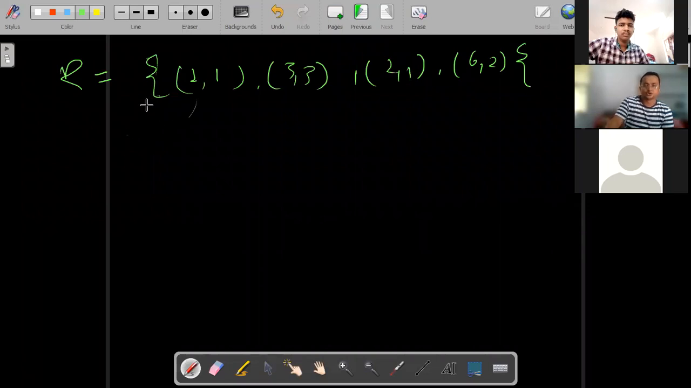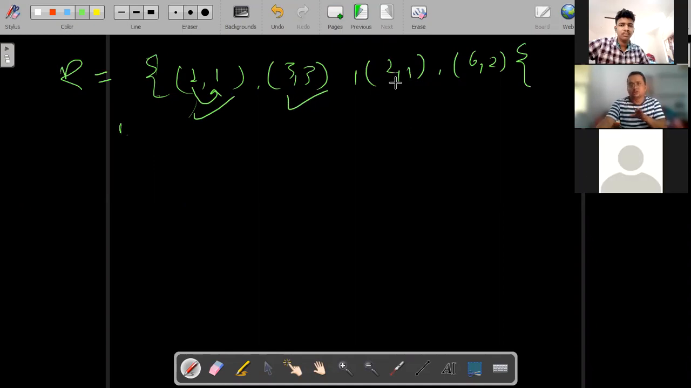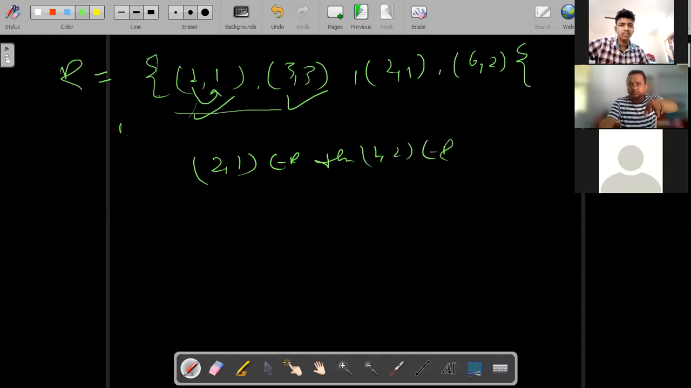Okay, very good. Now you have to check. See here, 1 comma 1 will definitely be there, and 3 comma 3 also, because A and B are both the same. Now 2 comma 1 is an element of R, so 1 comma 2 should also be an element of R. Is 1 comma 2 in the relation? No, it is not there. If it is not there, right here we can decide this is not a symmetric relation. Hope it is clear to you.